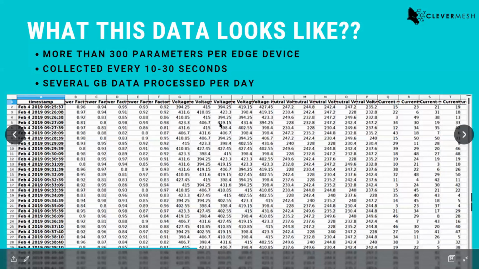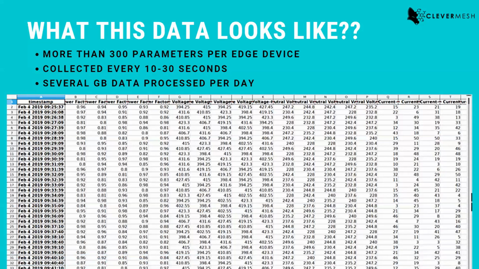So it depends. In some cases, we even collect at 5 minutes per cycle, right? So every 5 minutes or every 10 seconds, whatever the case is, the data will be collected by our Clever Edge device and the RTU. So the data will be collected every 10 seconds, 15 seconds, 30 seconds. We can change it programmatically. So whatever the setting is, it will collect data in that interval